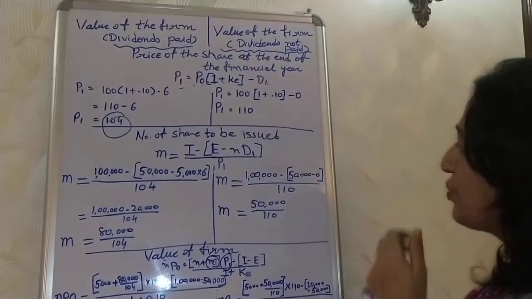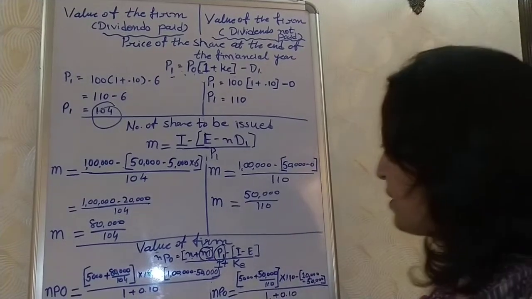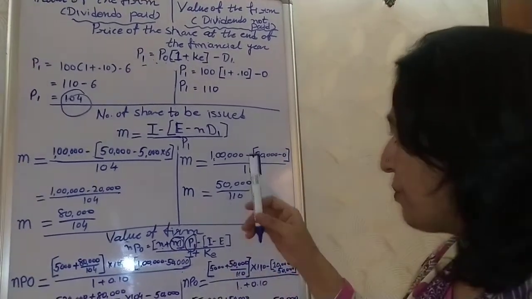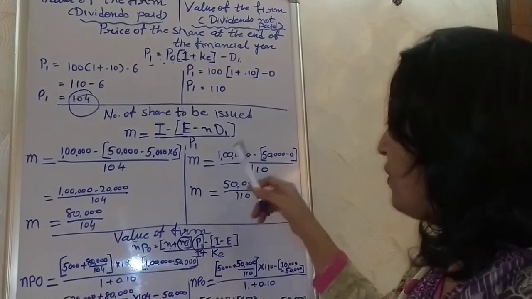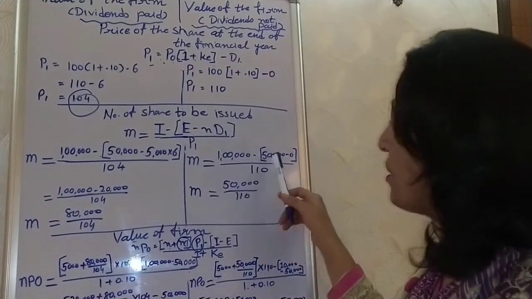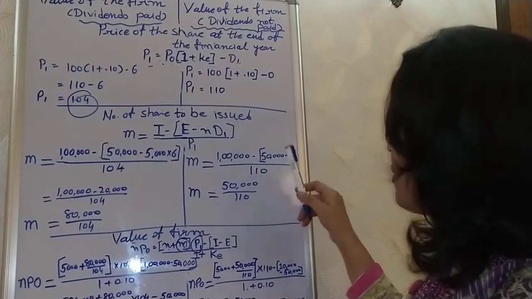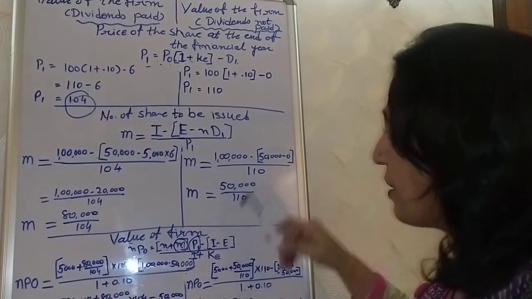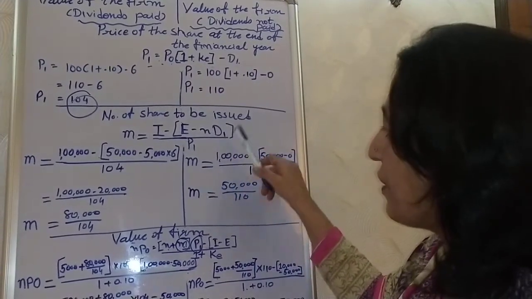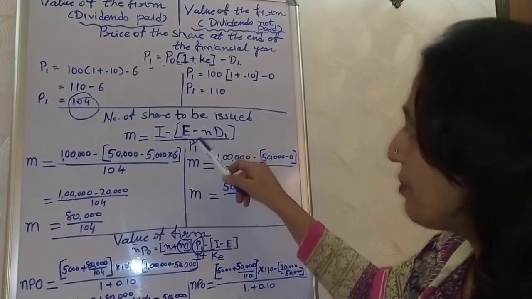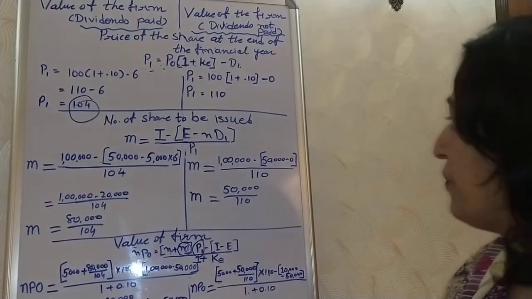In the other situation whereby the firm will not pay dividend, what may be the answer? It is m is equal to 1 lakh minus (50,000 minus 0). Now what is the meaning of this 0? 0 is nothing but nD1. n stands for number of shares and D stands for payment of dividend.